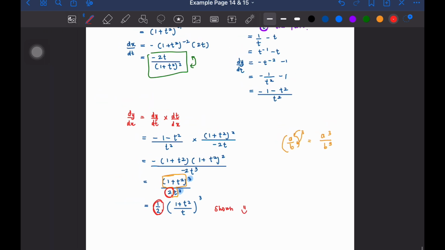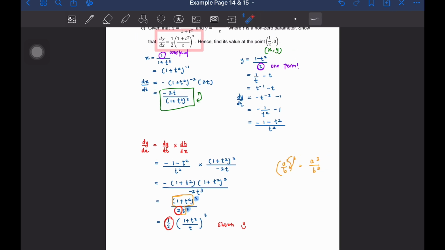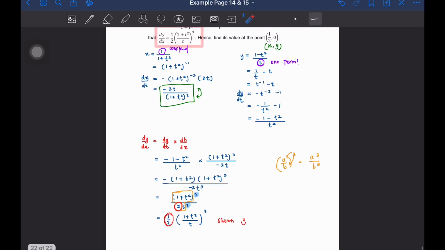Okay, next one. So, kita dah berjaya show. Next, dia suruh buat apa? Dia kata find its value at this point. Okay, so kalau ikutkan dekat sini, kita tak ada x, kita tak ada y. Awak hanya ada t sahaja. Tapi masalahnya sekarang, soalan bagi kita dalam bentuk x dengan y. Okay, apa yang kita nak buat dengan value of x dengan y ni?